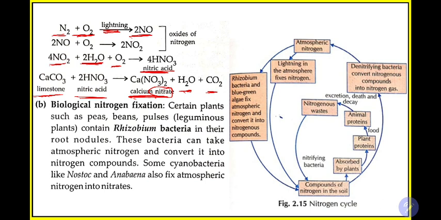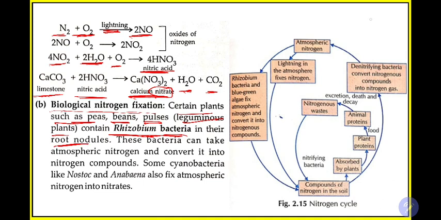The second method is biological nitrogen fixation. The earlier one was the natural process. Now comes the use of microorganisms, what we have been learning in this chapter. Certain plants such as pea plant, bean plant and pulse plant are known as leguminous plants. They contain a special type of bacteria known as rhizobium bacteria in their root nodules.